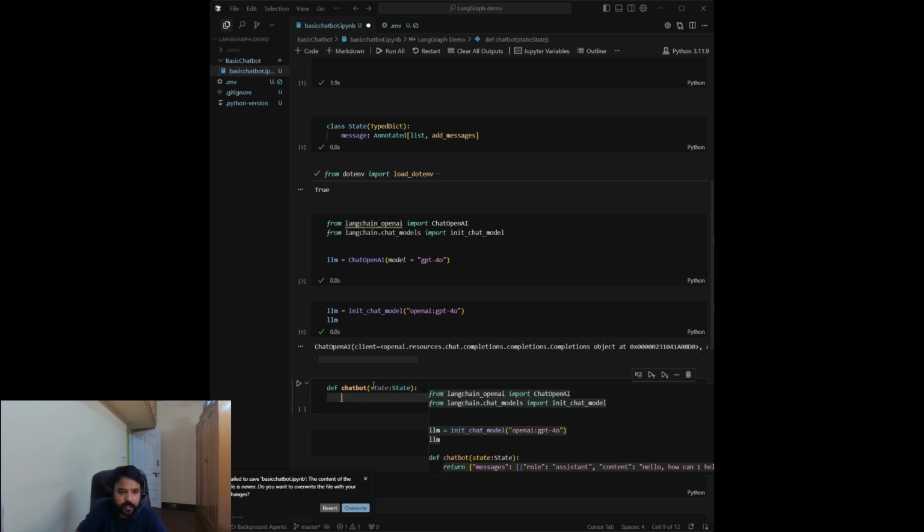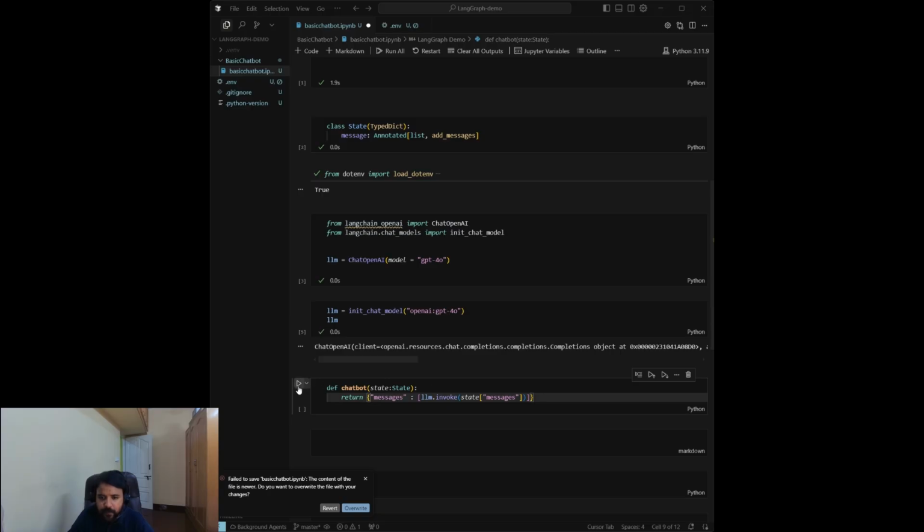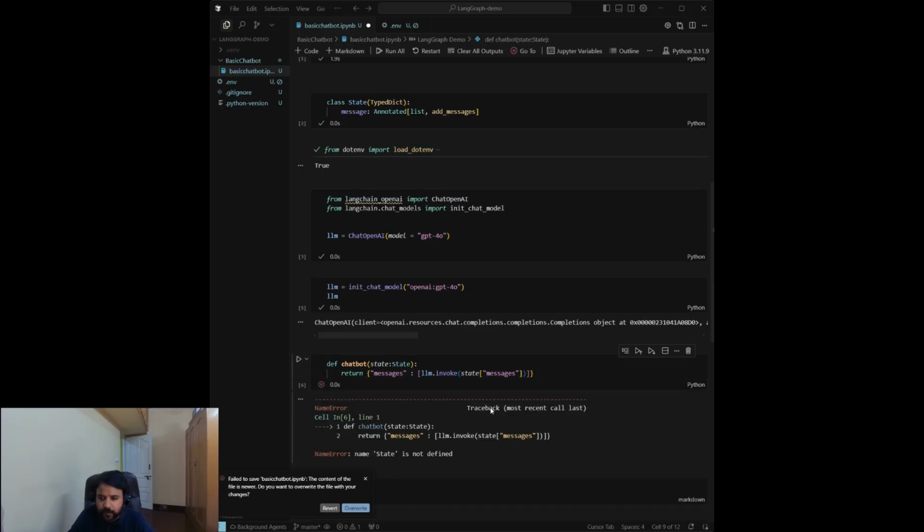It contains the present state of that node, and I'll return llm.invoke, and I'll pass the state here. Instead I'll pass the messages, it is closed perfectly fine. Let's execute it.